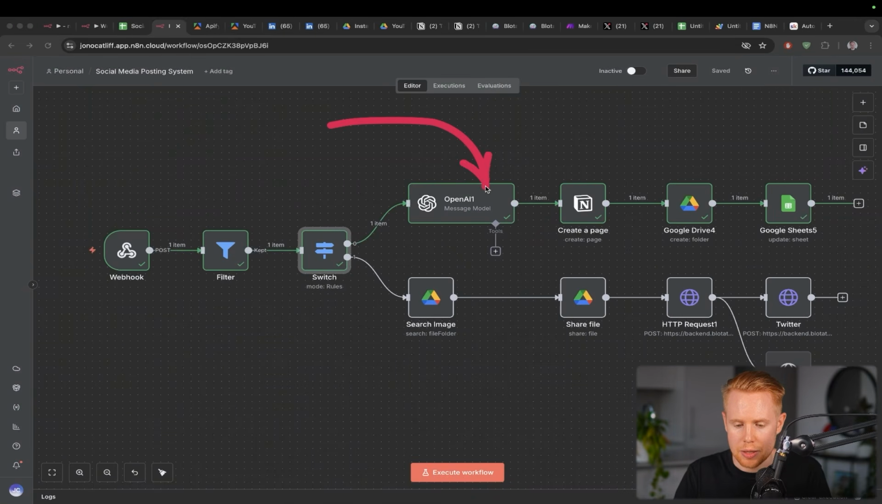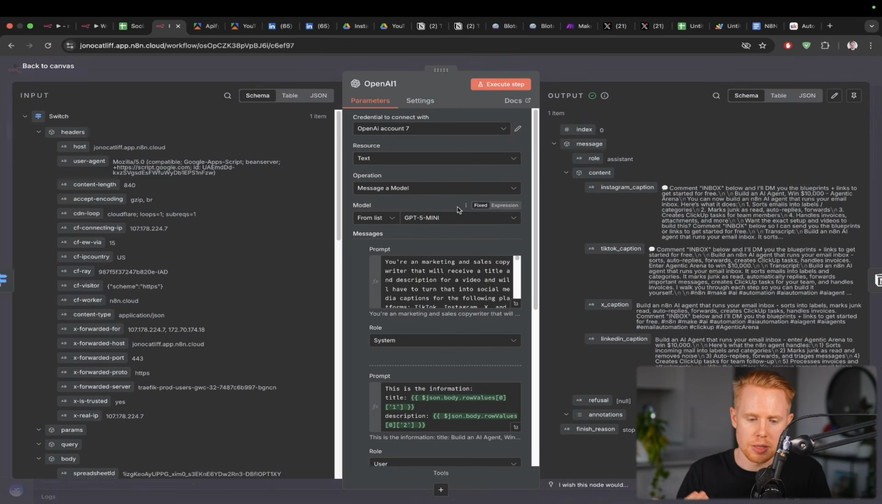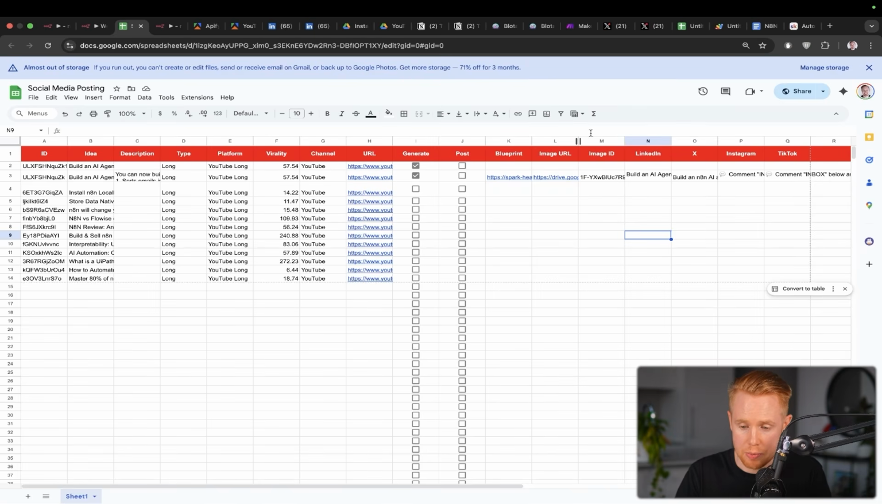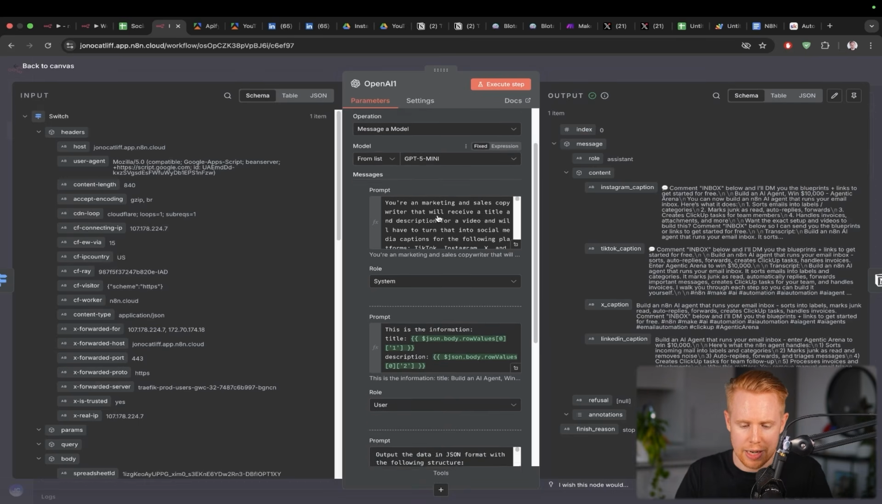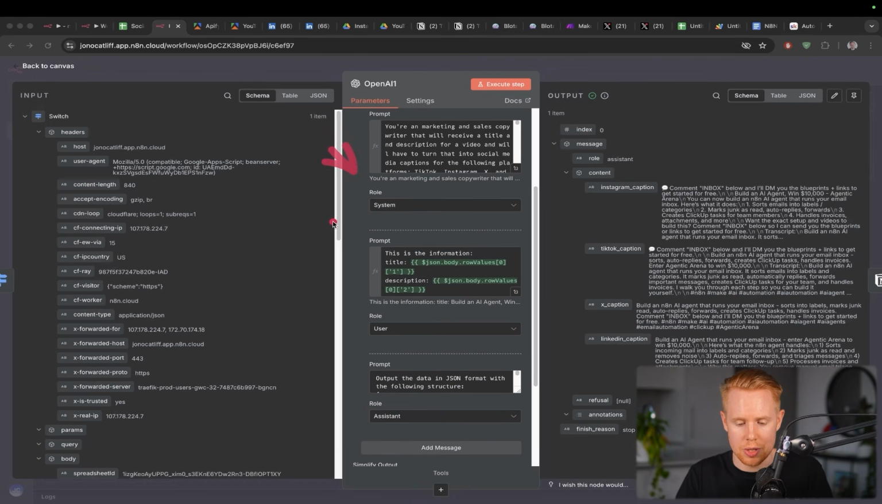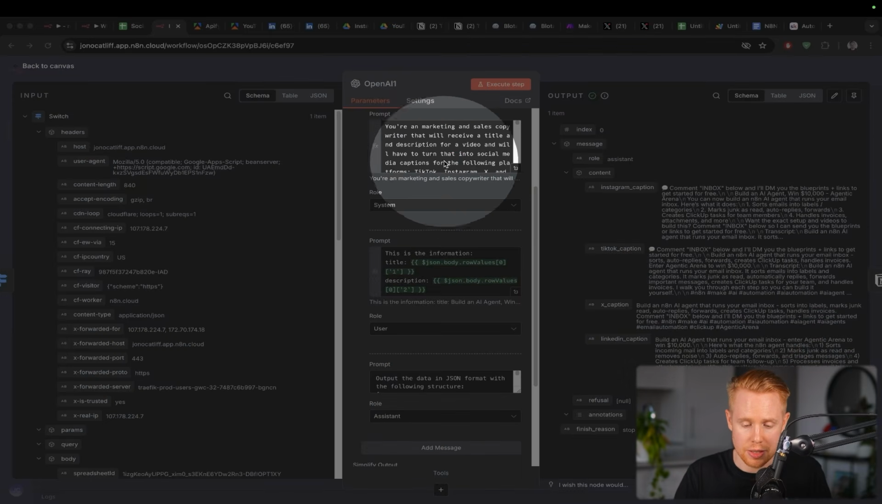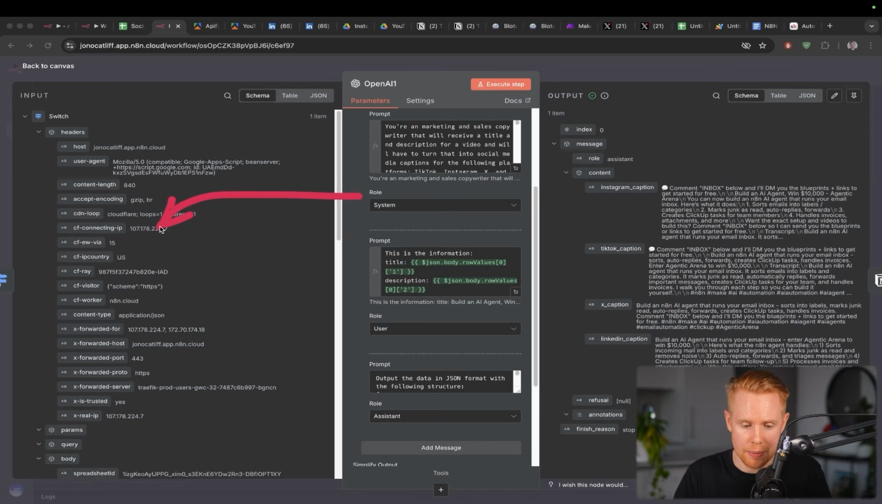Next thing that we're going to do is use AI to generate these particular captions for X, Instagram, TikTok, and so on and so forth. So what's going on here? I'm just going to breeze through this a bit fast. Very similarly, we have a system, user, and assistant prompt. The system prompt is the instructions. The user prompt is the incoming information. And then the assistant is how we want to define the output of the data.